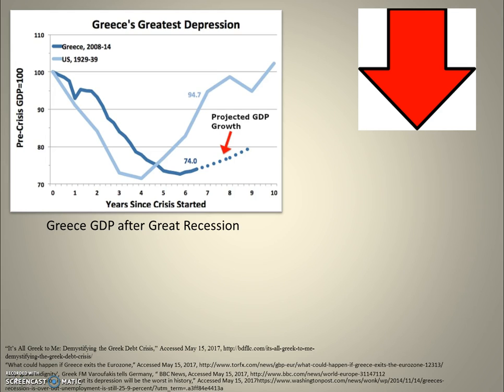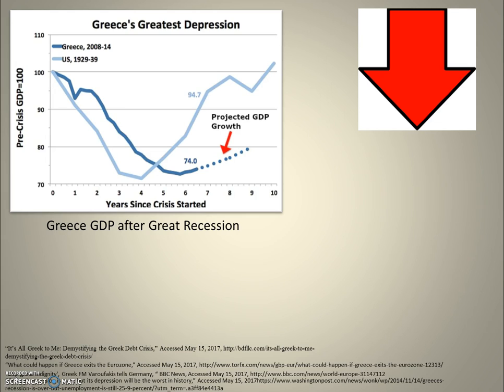Starting with their roots, this chart compares Greece to the Great Depression and the United States and gives an idea of the actual immensity of the economic downfall in Greece after the Great Recession. The bottom numbers represent the change over years since the crisis began, and the numbers on the left don't give exact numbers of the GDP, but a percentage change is able to be measured from those values.